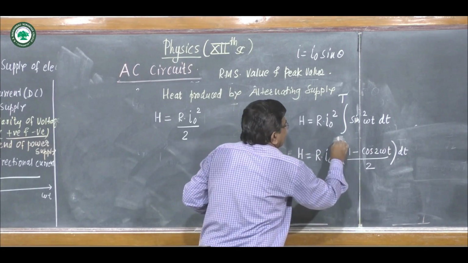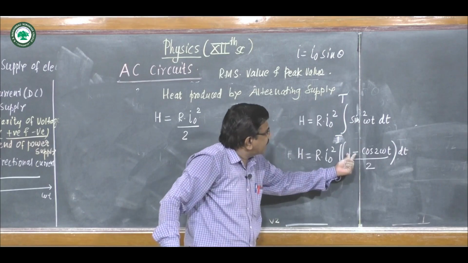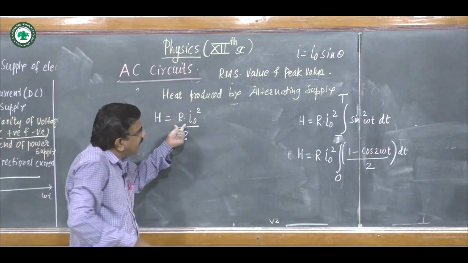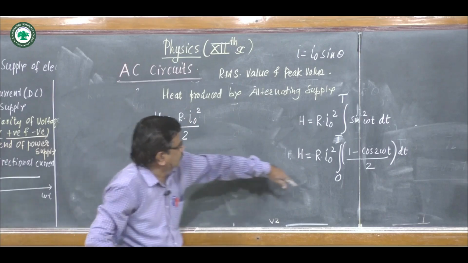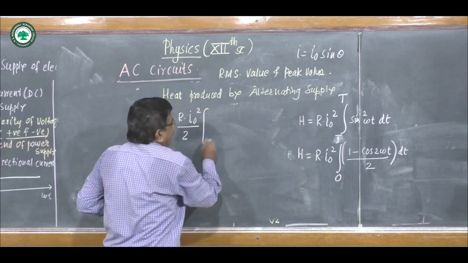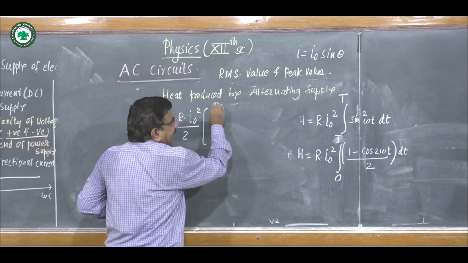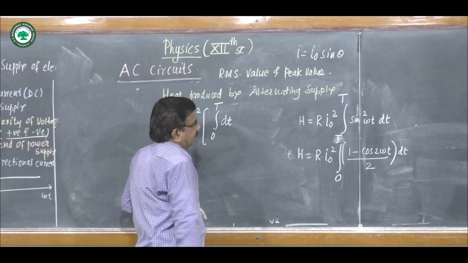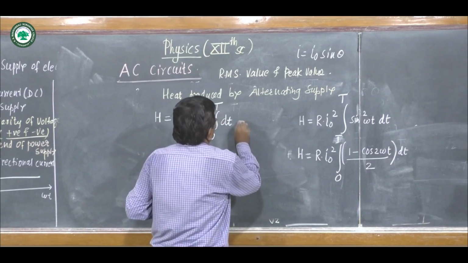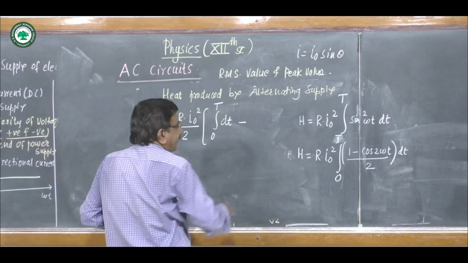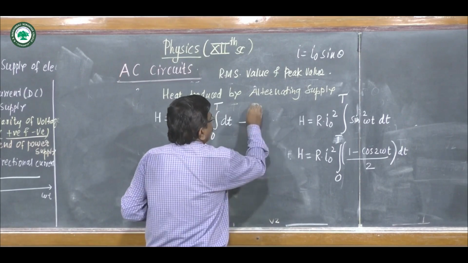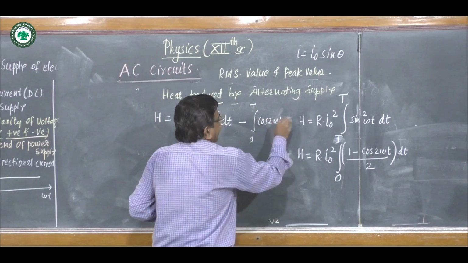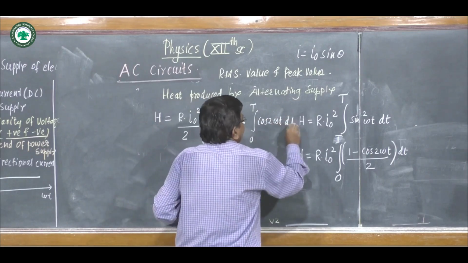One main thing is the value of sin square omega t is 1 minus cos 2 omega t upon 2, and we take the separate integration. R I0 square upon 2, integration 0 to T into dt, minus integration 0 to T cos 2 omega t into dt.